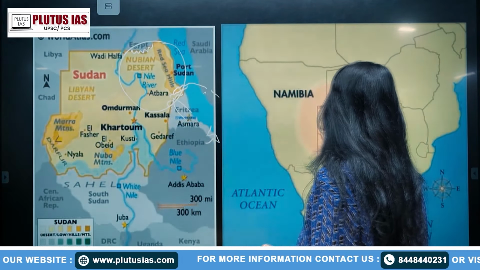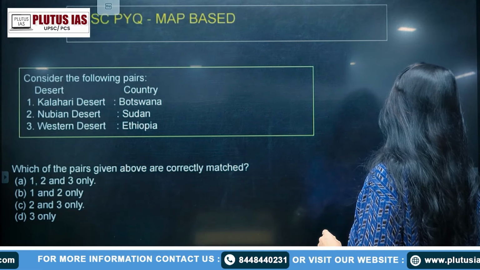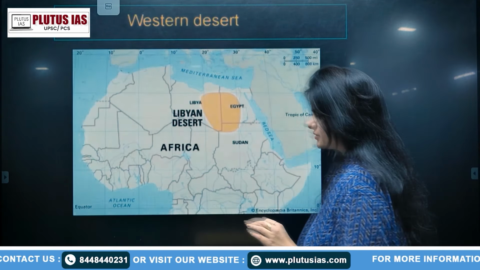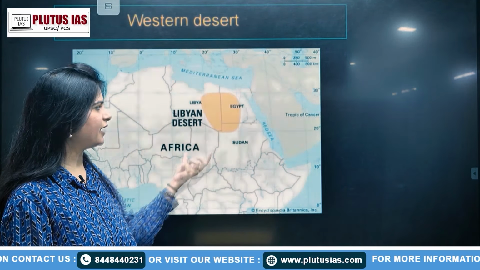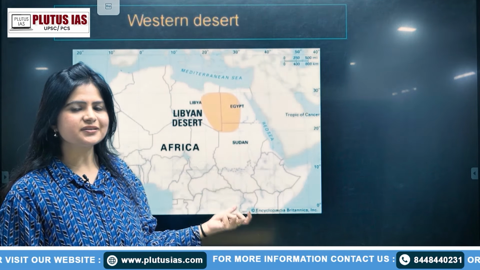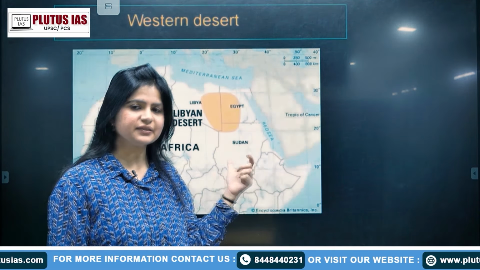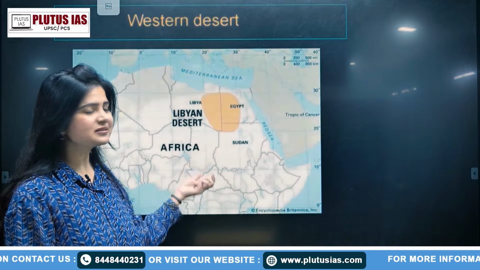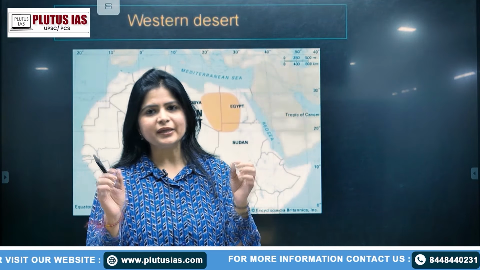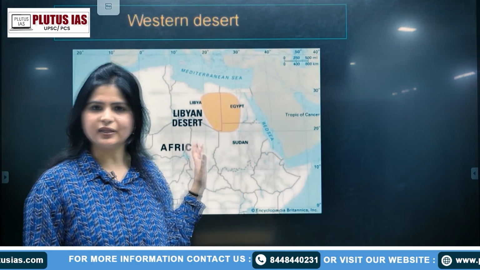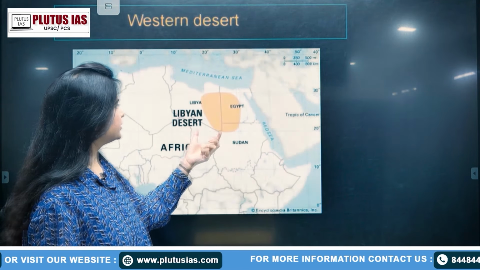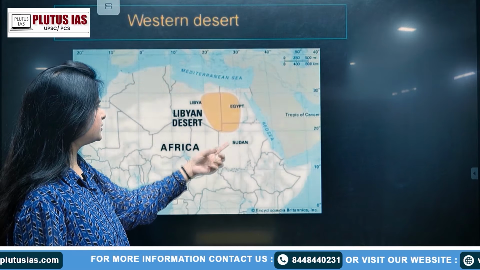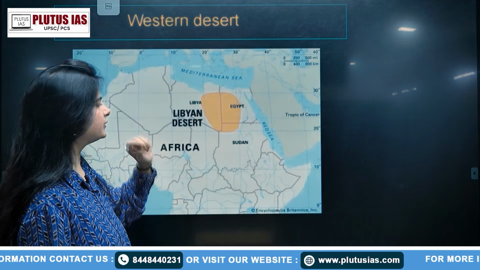The last one that we have is the Western Desert. Just have a look at the placement of the Western Desert first, where it is lying. It is lying on the eastern side of Africa. So don't you think the word Western is a misnomer? Why? Because it's misleading you into thinking that it's lying on the west side of Africa, but instead it is lying on the east side of Africa. The part which it is covering is Egypt, some parts of Sudan and Libya.